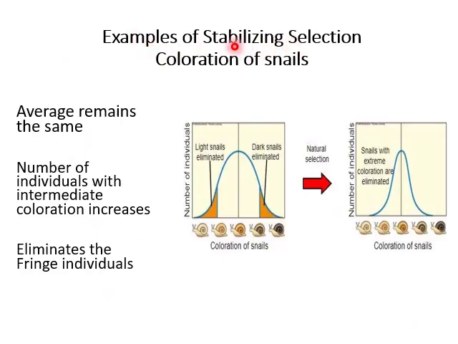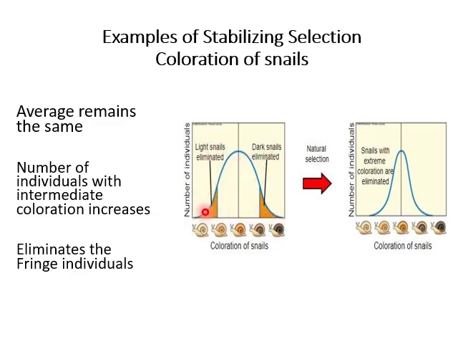Now the example of stabilizing selection: coloration of snails. You can see in this graph that the coloration of a snail is shown on the x-axis, and on the y-axis is the number of individuals. The curve shows two extremes, one for light snails and the second for dark snails.